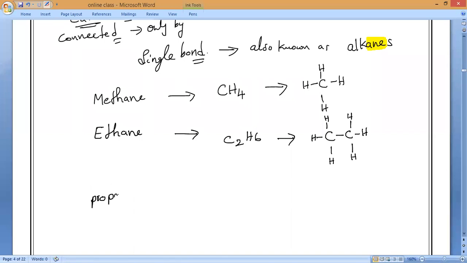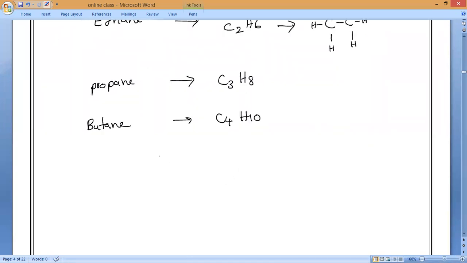Next, after ethane is propane, C3H8. Next, butane, C4H10. Like this it will continue, so you can draw any n number of carbons. Remember that. With n number of carbons we can have methane, ethane, propane, butane, pentane, hexane, heptane, octane, nonane, decane. Like that we can go.